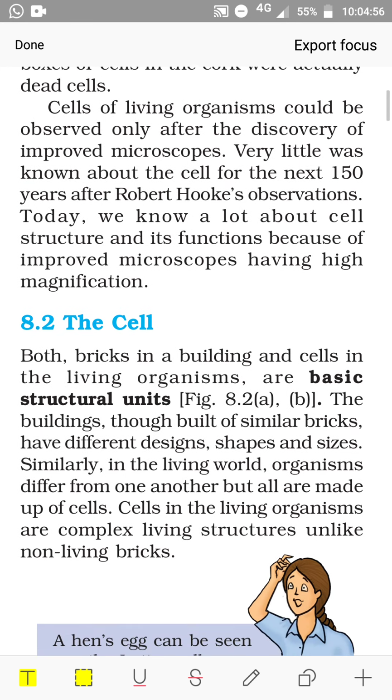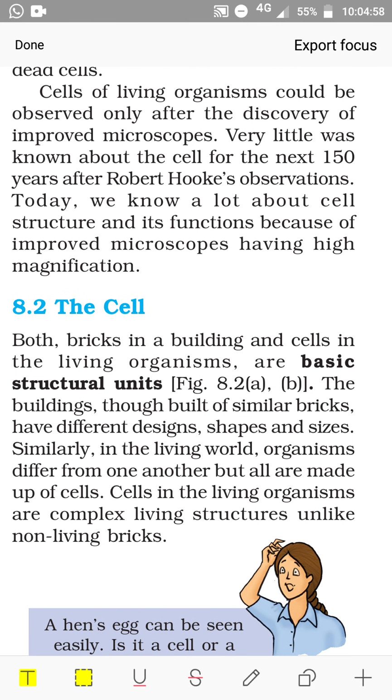Now let us see what a cell is. Both bricks in a building and cells in living organisms are basic structural units. Now see the houses which are being made; they are made up of walls. The walls are actually made up of bricks, placed one after another, making the structure of the wall. Walls are joined together to get a covered, partitioned area, which we say is the compartment or the room.